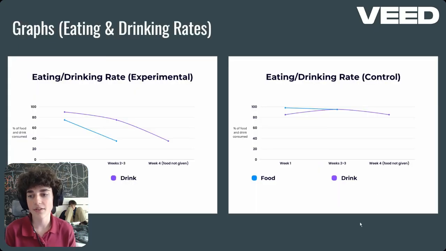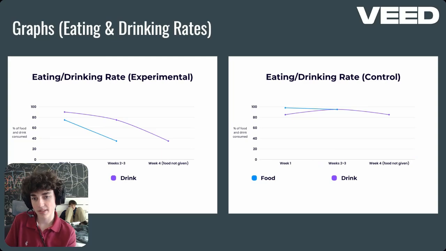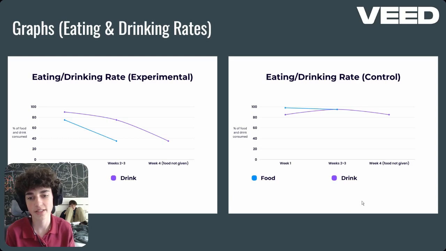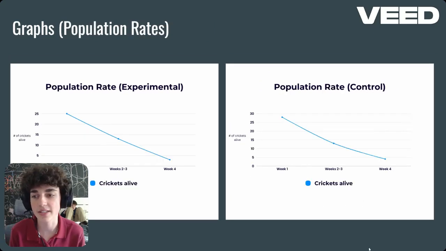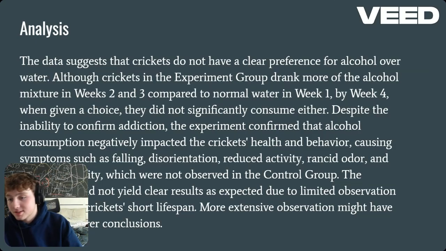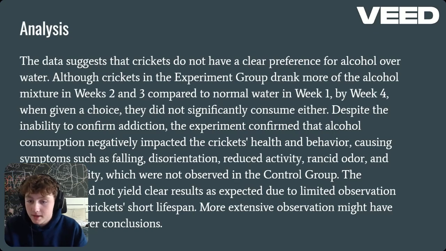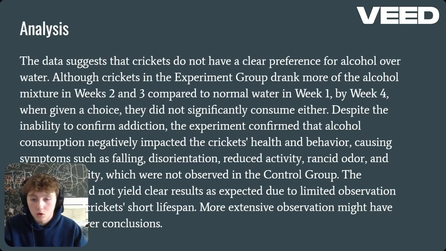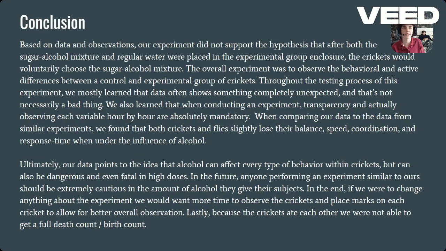Eating and drinking rate graphs: you can see experimental kind of drop similarly, and then control stays around that 80 to 100 range throughout all 4 weeks. And then population rates, you can see they actually drop almost identically. So this is our analysis. Pause to read, but in the end, the crickets did not have a preference between the beer sugar mixture and the normal water. Here's our conclusion.